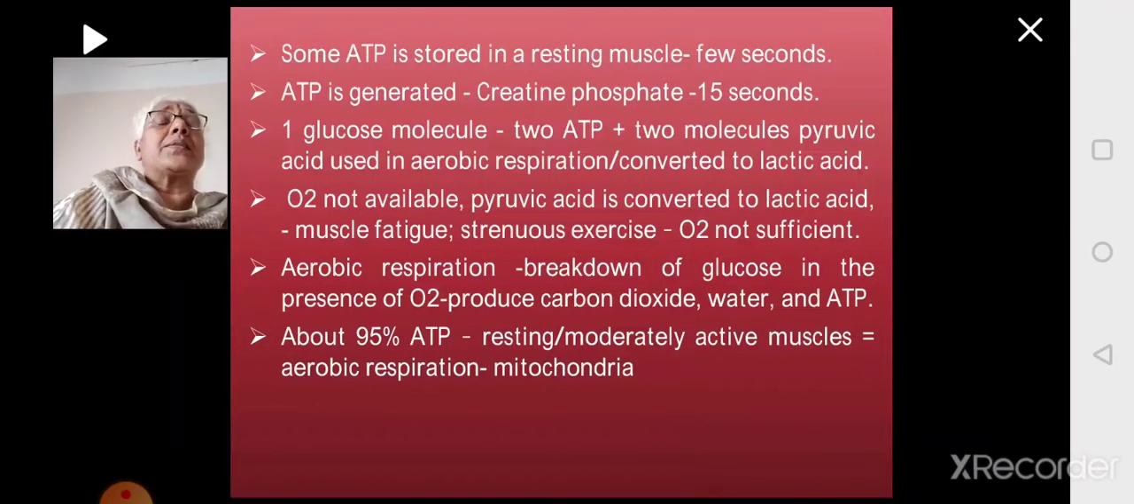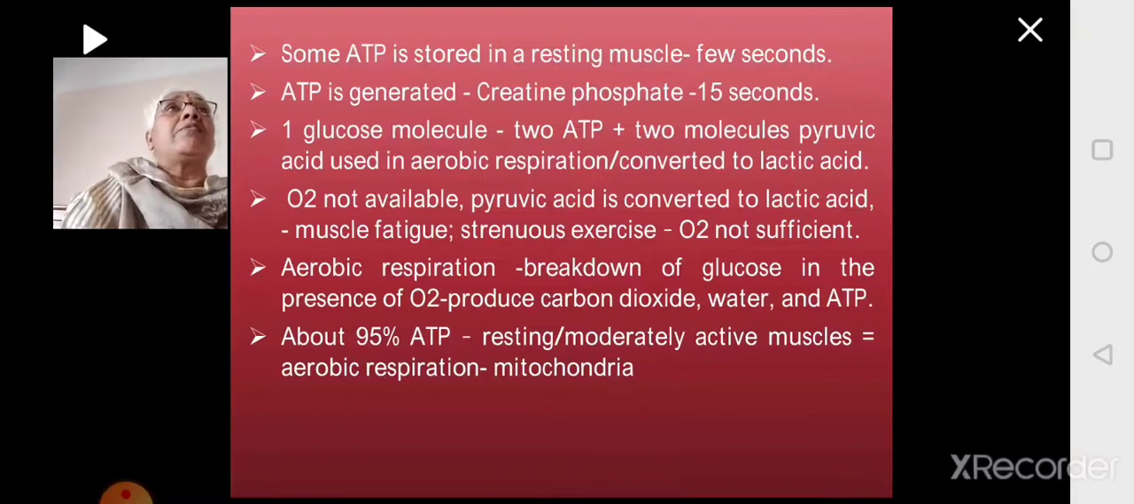So what happens? First, the immediate energy will come from the ATP, which is stored in the resting muscle, which will sustain for a few seconds. Then ATP will be generated by creatine phosphate somewhere between 8 to 15 seconds. Then glucose molecule will start breaking down. It produces 2 ATP and 2 pyruvic acid. Pyruvic acid can enter aerobic respiration if there is oxygen. If there is no oxygen, it gets converted to lactic acid.